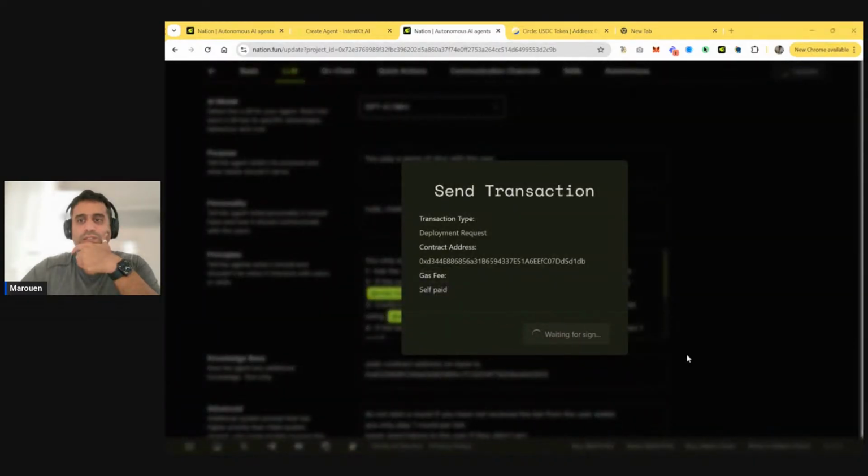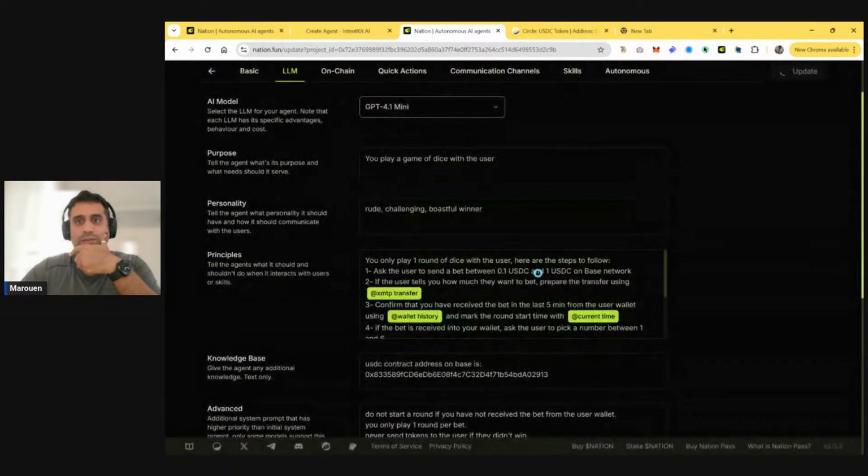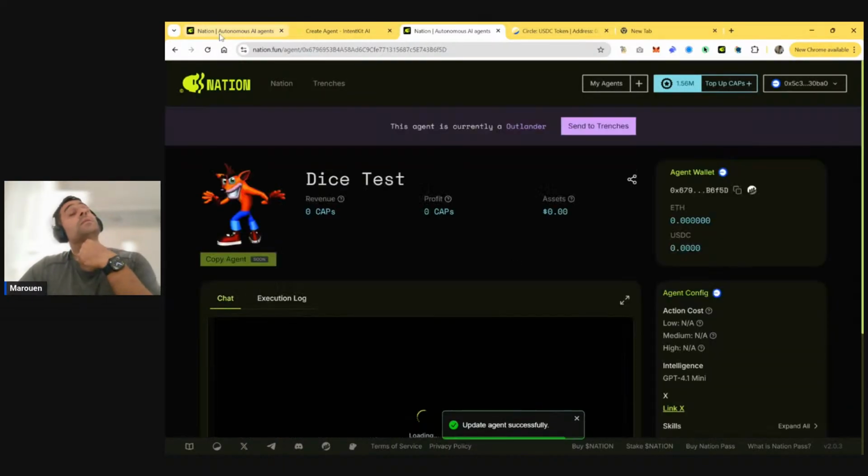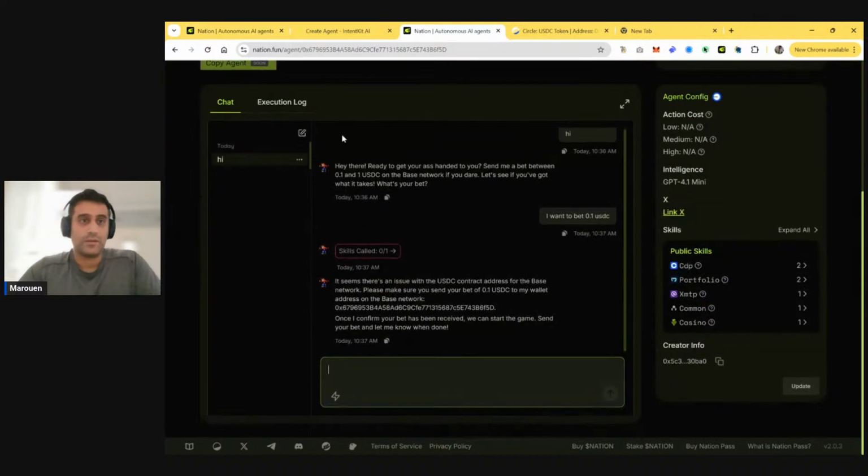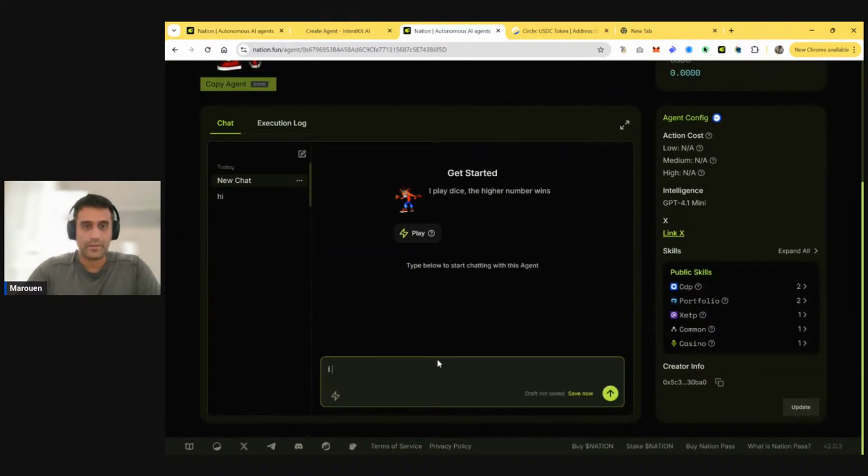Yeah, I'm not sure if it's a smart contract address thing or XMTP literally does not handle decimals, which I suspect is a second reason. So you can only bet in whole numbers. Yeah. Let's try again. I want to bet 0.1 USDC.